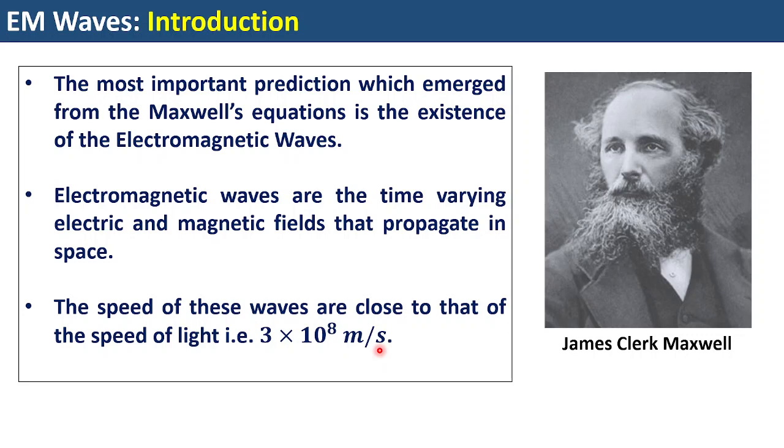Rather, visible light is only a part of the spectrum. The spectrum starts at gamma rays and ends at radio waves. So in between you have visible light. All right, this spectrum I will discuss in one of my classes very soon.